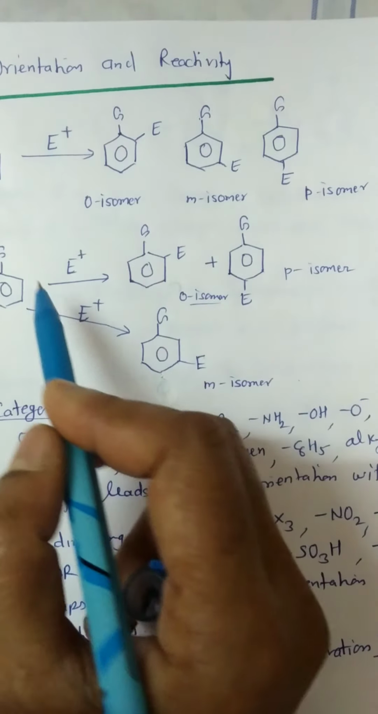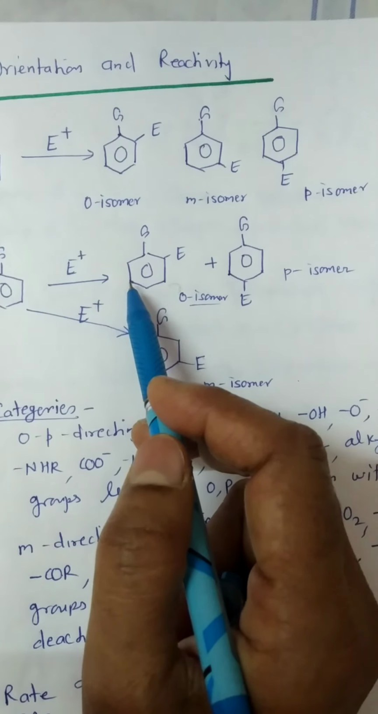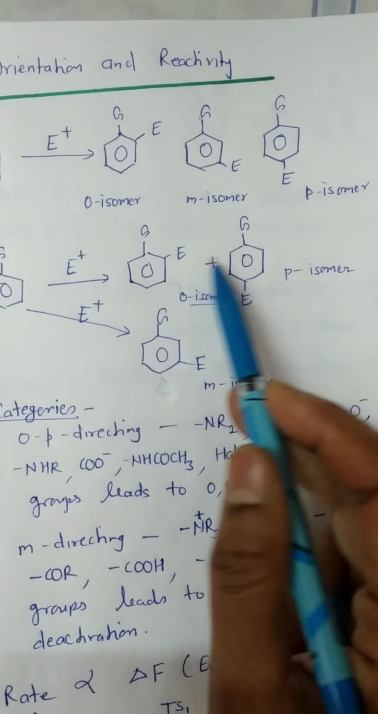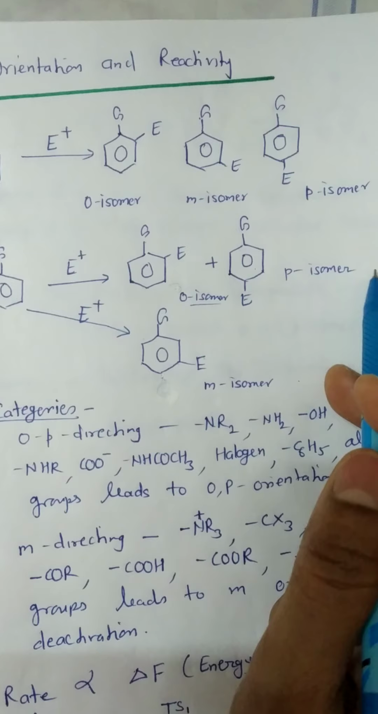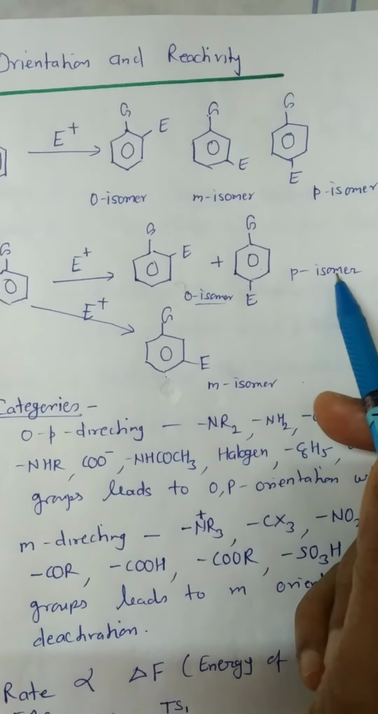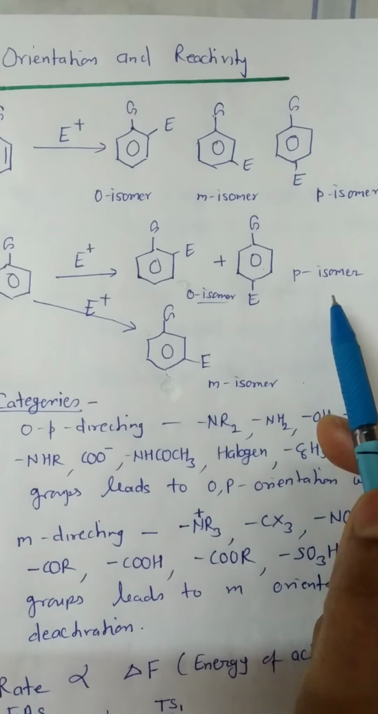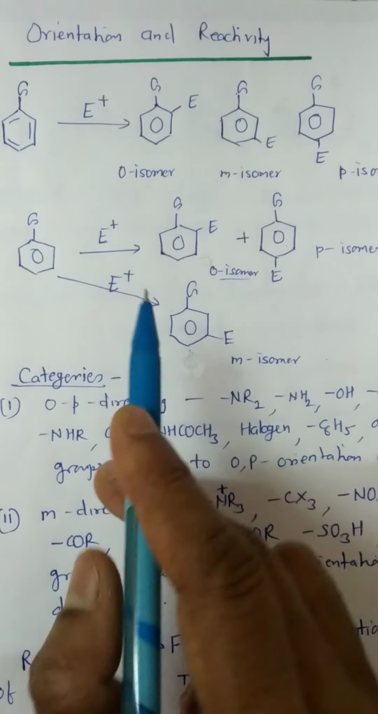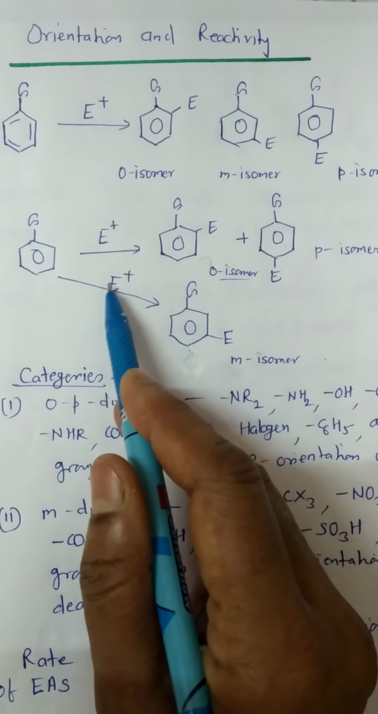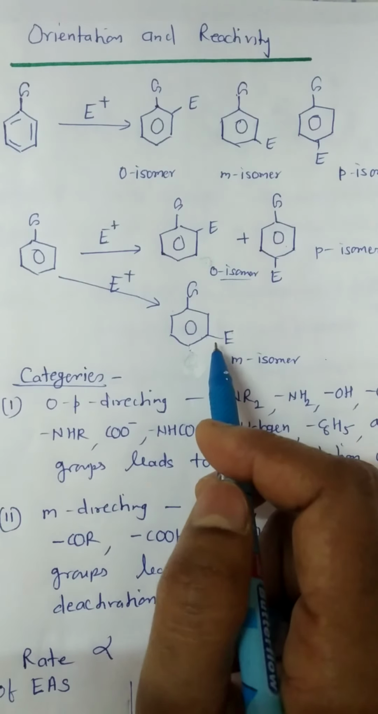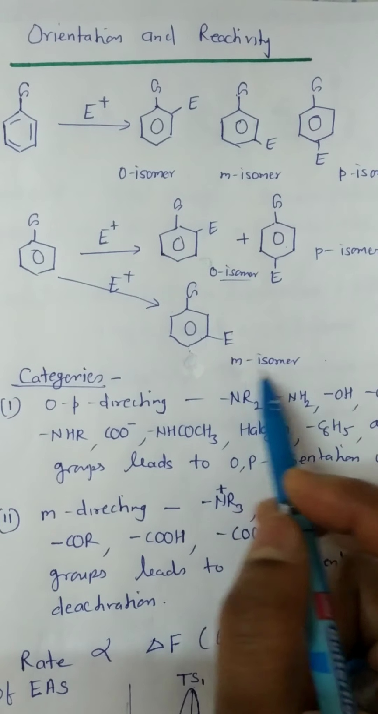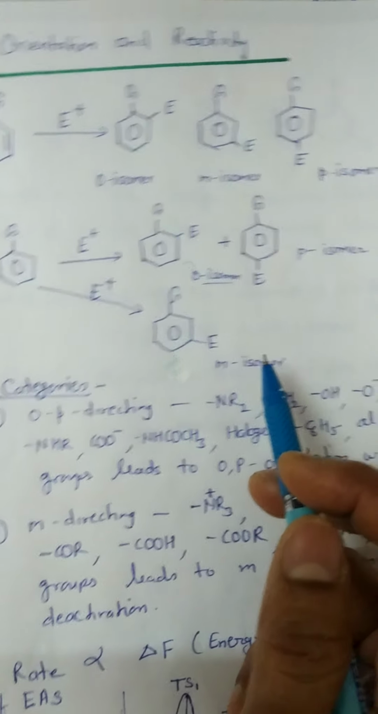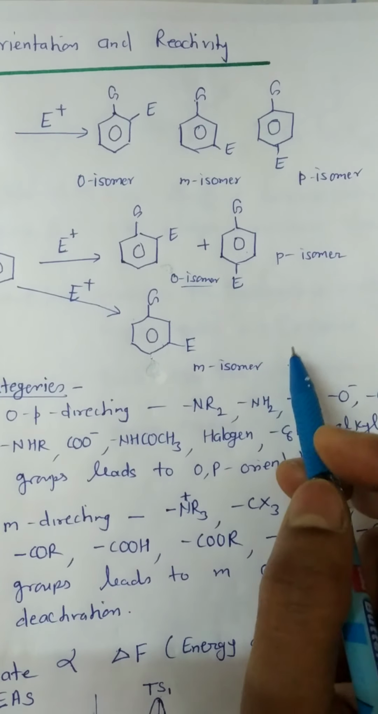In the presence of one type of group, the new substituent enters mainly the ortho and para positions. Therefore, the ortho and para isomers are obtained as major products and the meta isomer is obtained as a minor product. However, in the presence of another type of group, the new group enters the meta position to the substituent. Therefore, the meta isomer is obtained in major quantity and the ortho and para isomers in minor quantity.